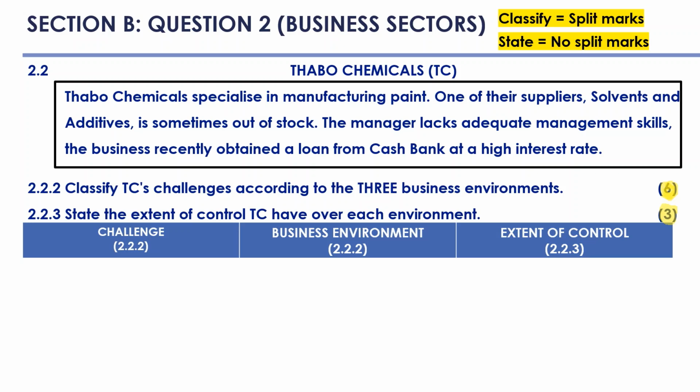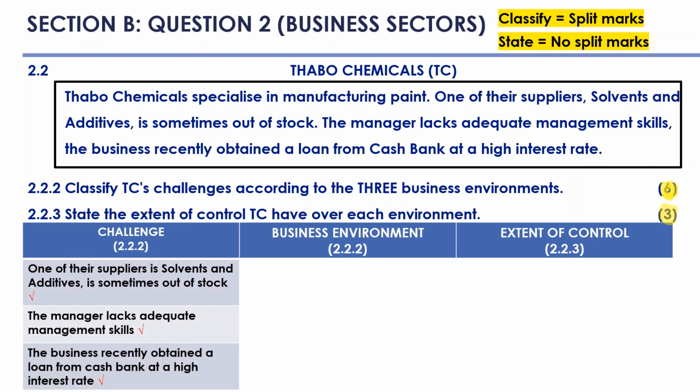If we look at our challenges that we identify from the scenario, one of the challenges is that one of their suppliers, solvent and additives, is sometimes out of stock. You'll see that that is taken directly from the scenario. Another challenge, the manager lacks adequate management skills. The business recently obtained a loan from Cash Bank at a high interest rate. Now, remember that we haven't said to directly quote from the scenario, but it won't hurt to do that here with this response.